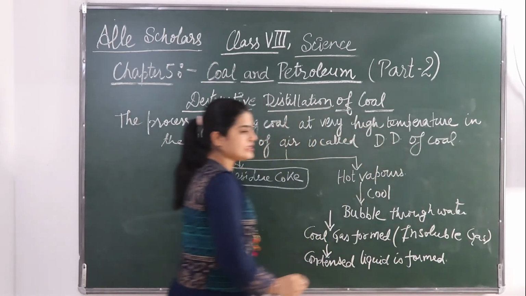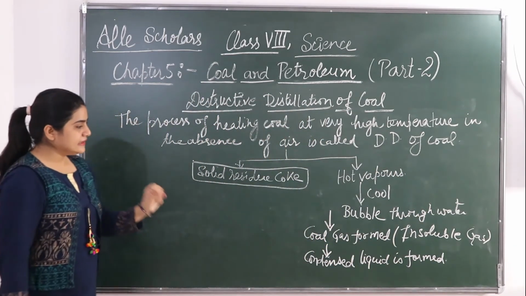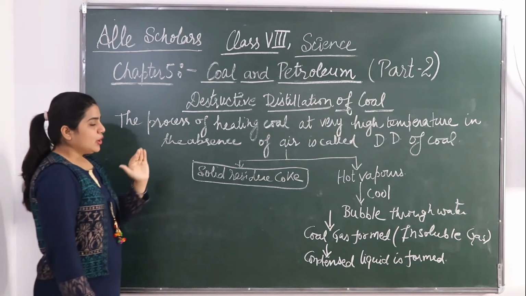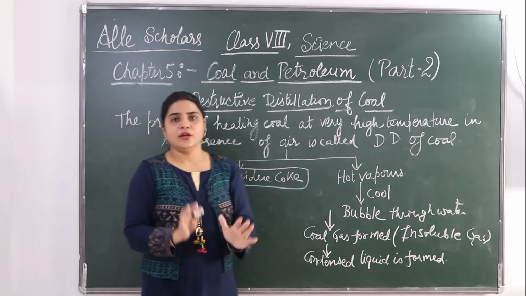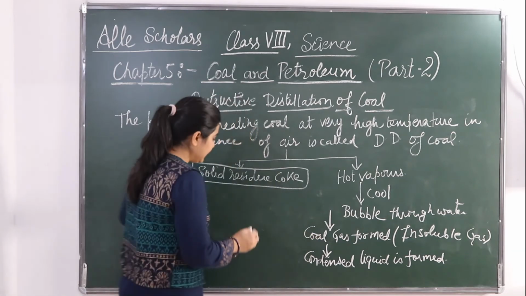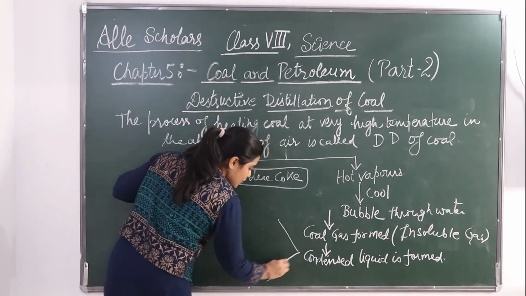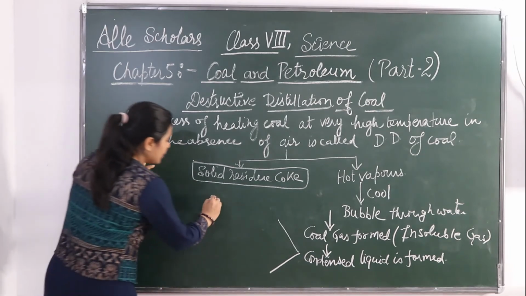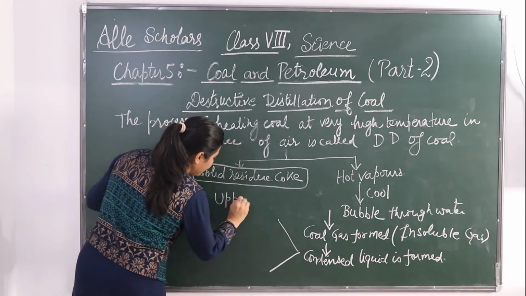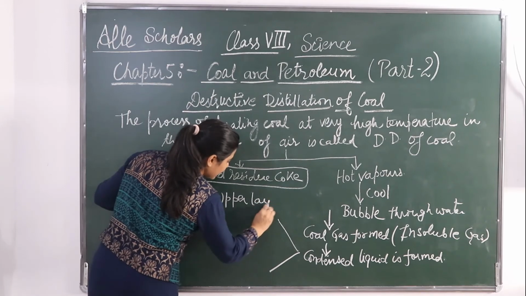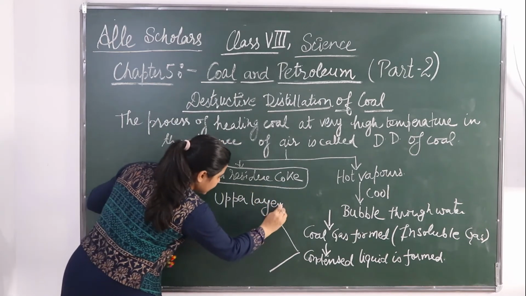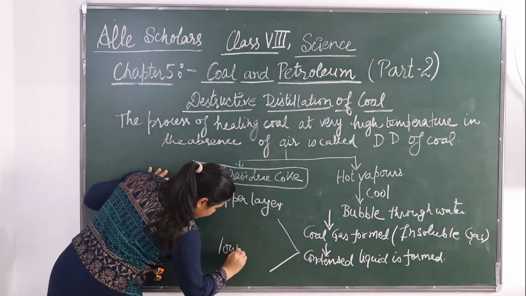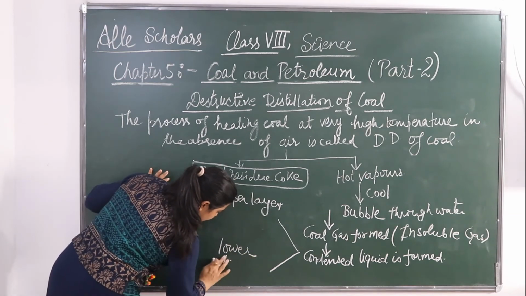Okay, condensed liquid is formed and this condensed liquid is allowed to stand. So after standing, this condensed liquid gives two layers. Two layers are being formed. Okay, so the one is the upper layer and the below one is a lower layer.